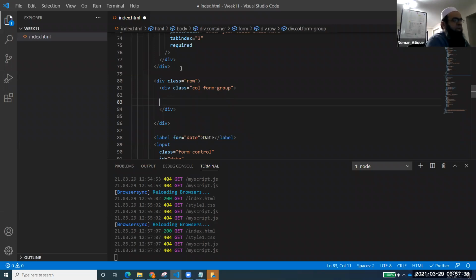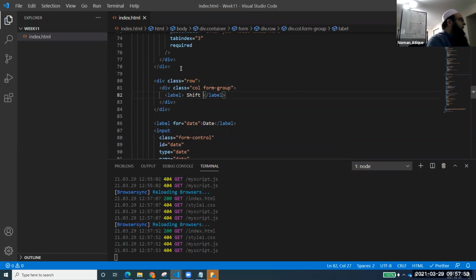Now I am taking here a label, and I don't want the for attribute. I'm just placing a label. For example, let's call it shift. I'll place 2 shifts, morning and evening, whatever. 2 radio buttons. So I'm placing a label, and I don't want any ID for it. Shift.